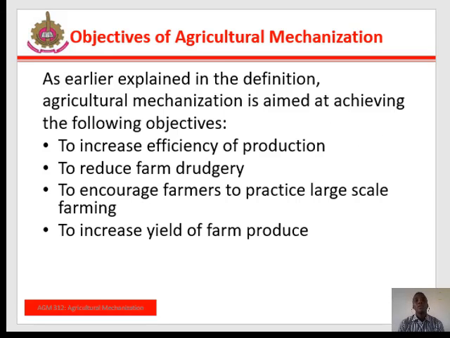Objectives of agricultural mechanization. As earlier explained in the definition, agricultural mechanization is aimed at achieving the following objectives. 1. To increase efficiency of production. 2. To reduce farm drudgery. 3. To encourage farmers to practice large-scale farming. To increase yield of farm products. To enhance quality of farm produce. To reduce farm hazards. To enable farmers to maximize their profits, reduce poverty, and increase their incomes, thus improving their standard of living.